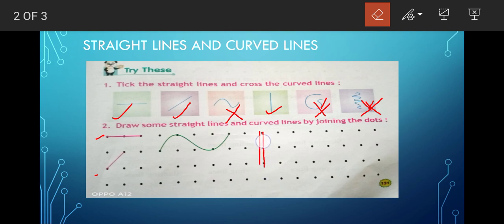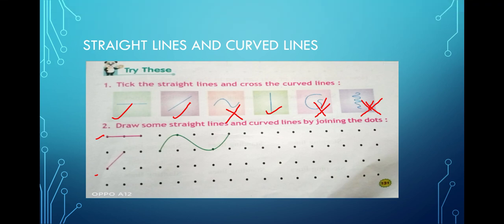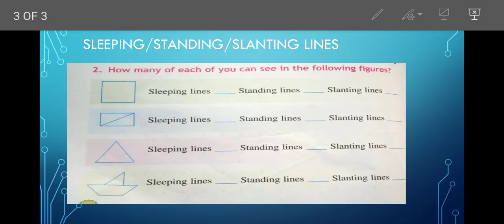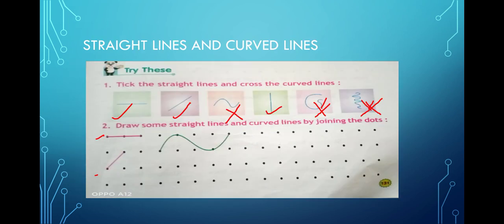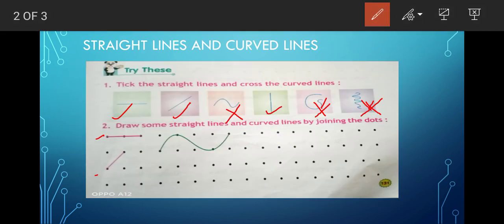Now, the curved line. How to draw a curved line? A curved line you can also draw in the same way, but you have to go through the points like this. Okay, so that is a curved line.